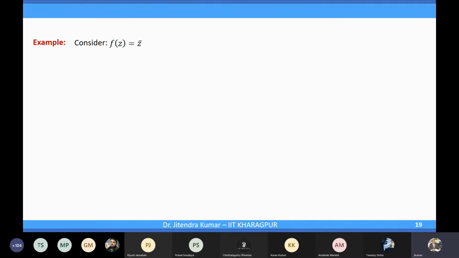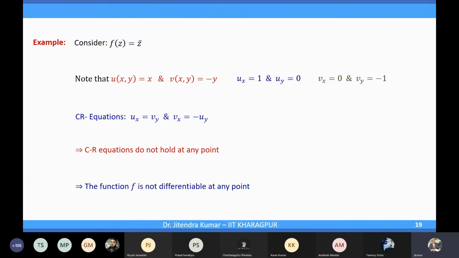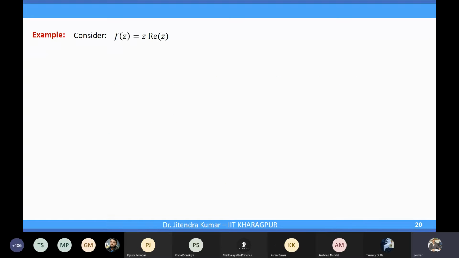Well, so then we had these examples. I think this was a trivial example where we have seen that CR equations do not hold at any point, so we cannot talk about differentiability or analyticity. Then there was a function f(z) equal to z real z, where u(x,y) is equal to x square and v(x,y) is equal to xy.